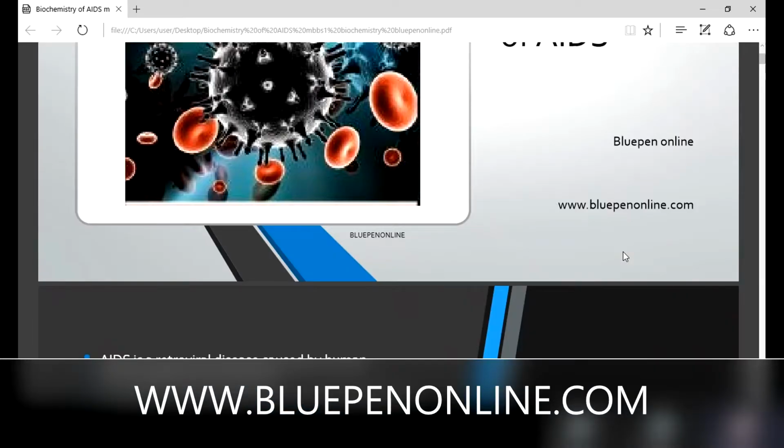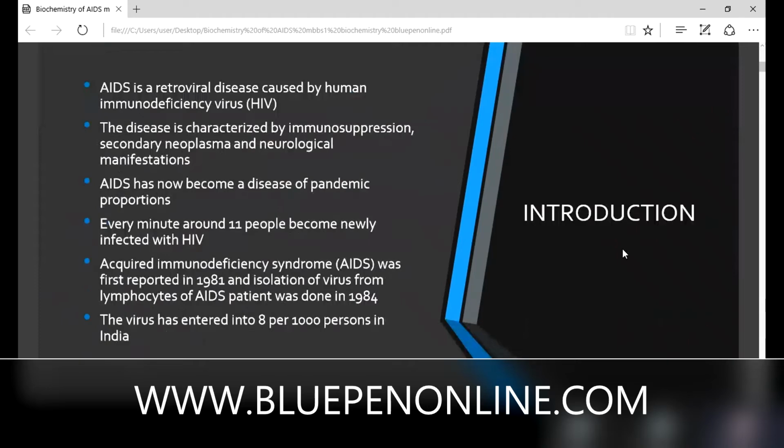AIDS is a retroviral disease caused by the human immunodeficiency virus. The disease is characterized by immunosuppression, you already told me, secondary neoplasms and neurological manifestations. AIDS has now become a disease of pandemic proportion. Every minute, around 11 people become newly infected with HIV.